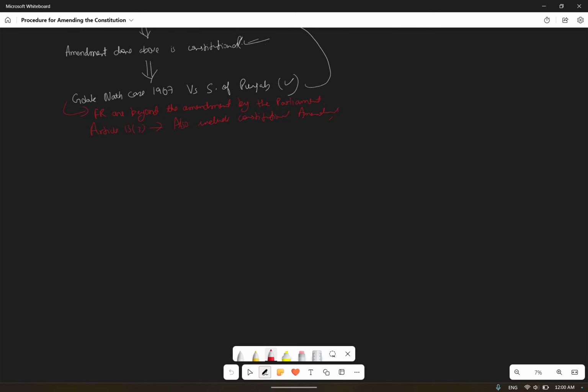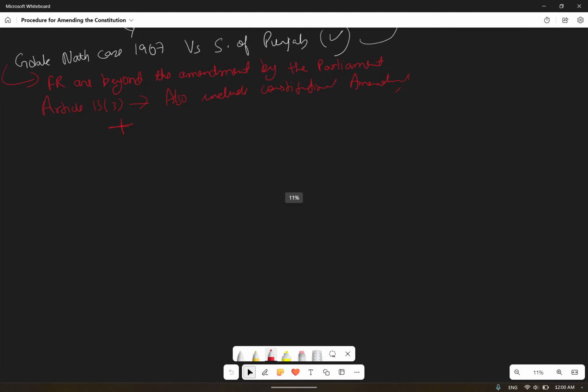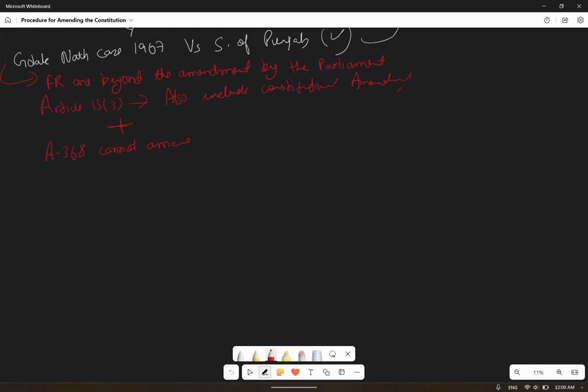So when the Supreme Court gave the judgment, it added that Article 368 cannot amend the fundamental rights of the constitution, because fundamental rights are beyond the Parliament's amendatory power.